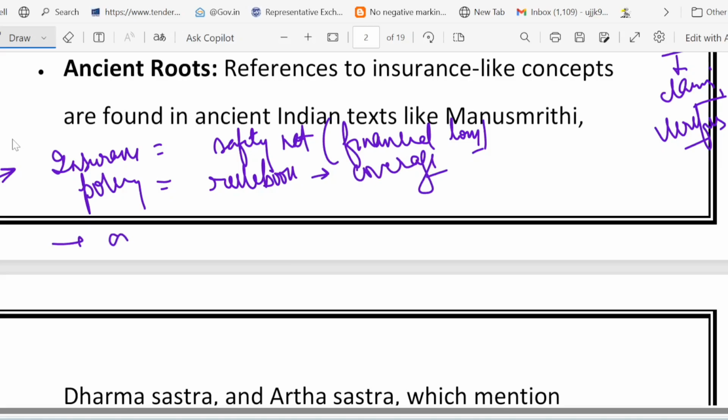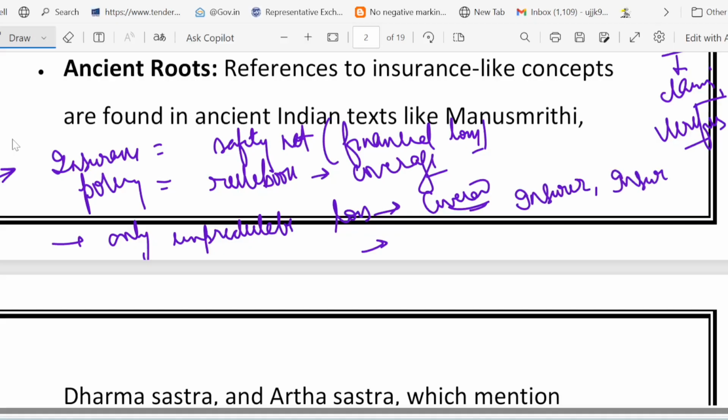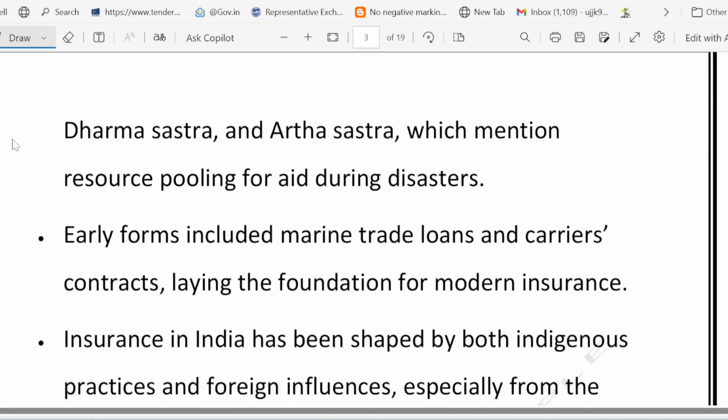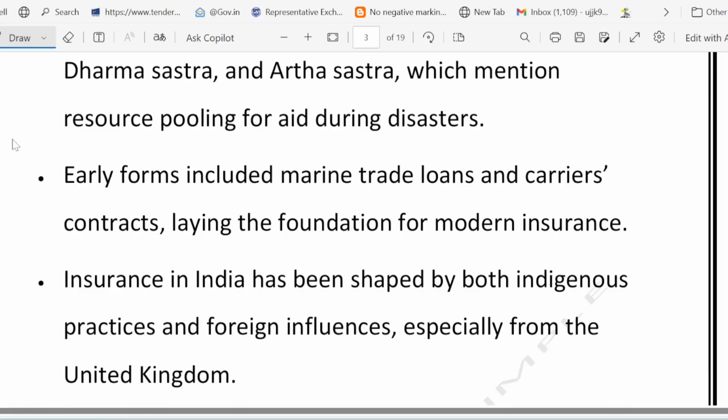And one more thing I told you, that only unpredictable loss are covered, right? Not regular wear and tear. And the key players, I told you who are the key players: one is the insurer who is providing insurance, other is the insured who is paying premium, other is the agent, and the fourth is the IRDAI. Remember, these are the key points. So the next time you hear about insurance, remember it is like having a backup plan for life's surprises. Obviously life will offer you several kinds of surprises, and you should have a backup plan for that. Okay, I hope that makes sense to you.